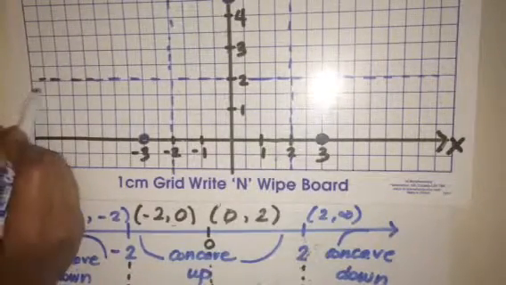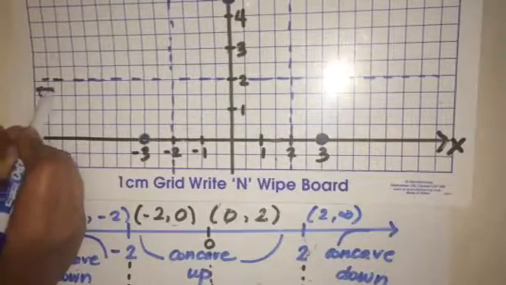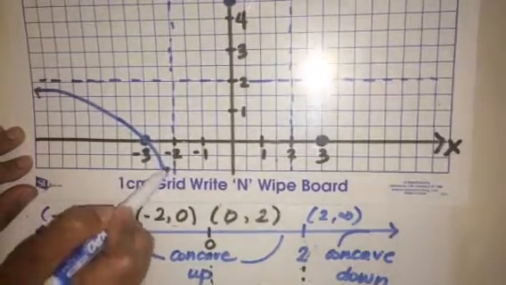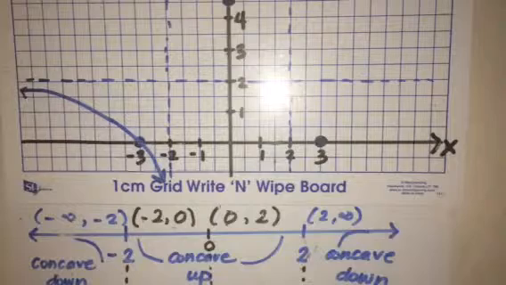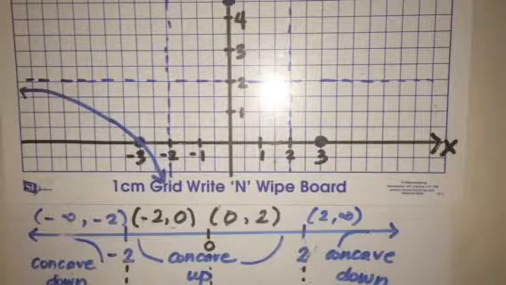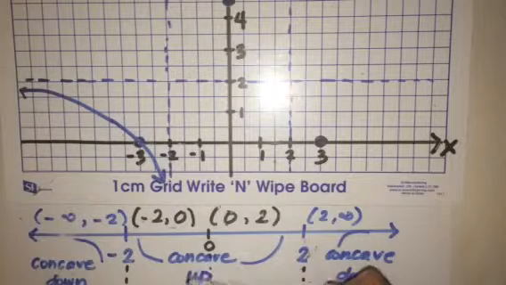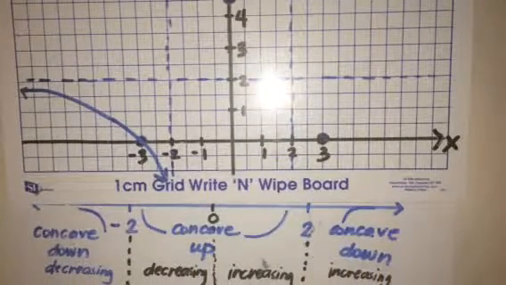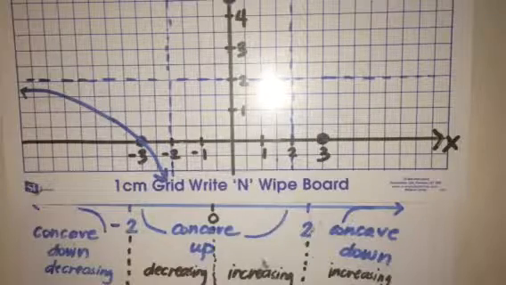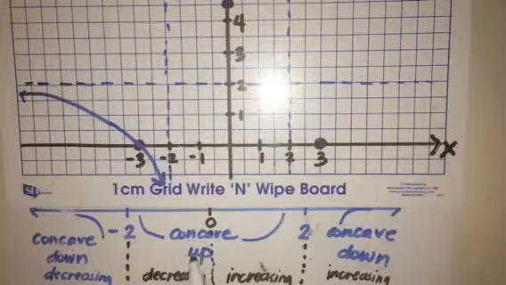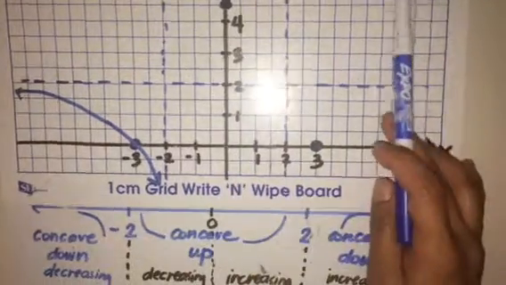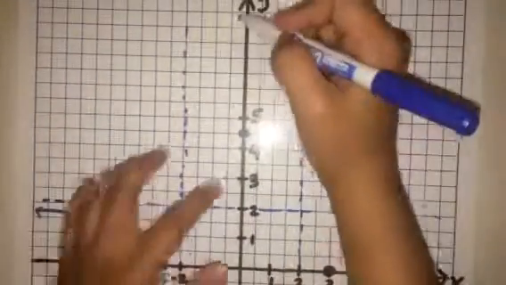It's concave down and decreasing. And then from -2 to 0, it's going to be concave up, decreasing. Then from 0 to 2, it's going to be concave up, increasing, right there. So I can actually combine the two. And you see that we have a relative minimum at 4.5 right there. So it's going to be sort of a parabola.